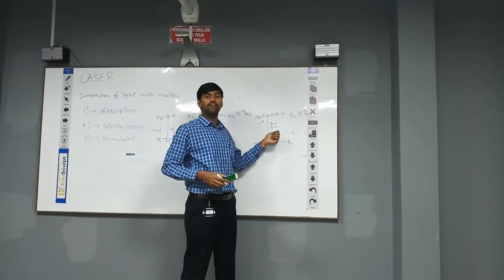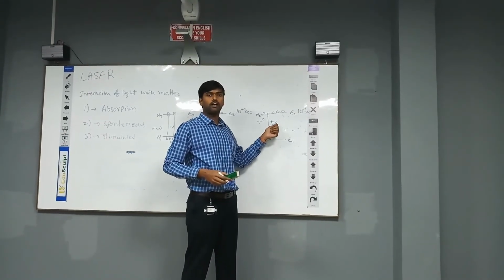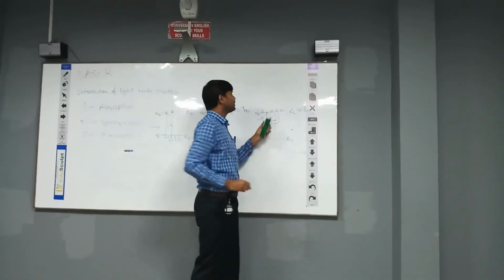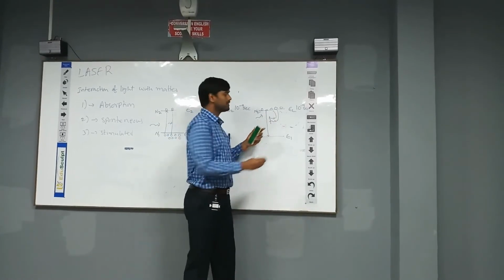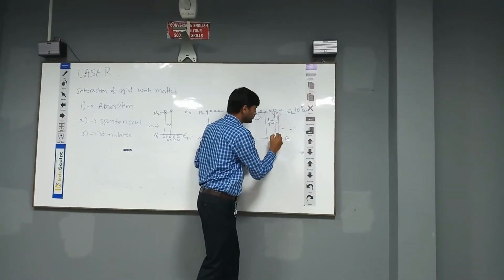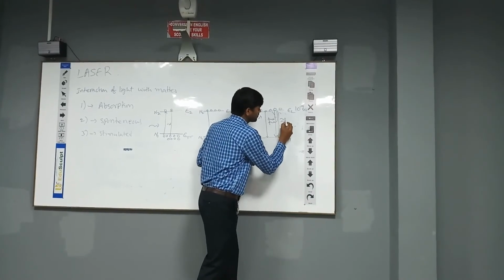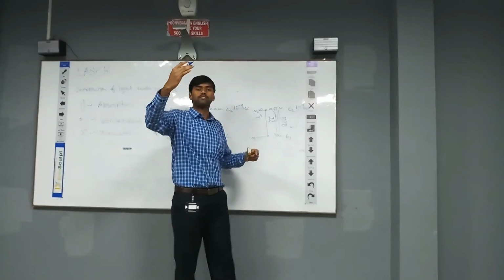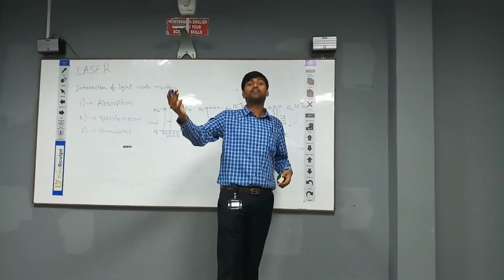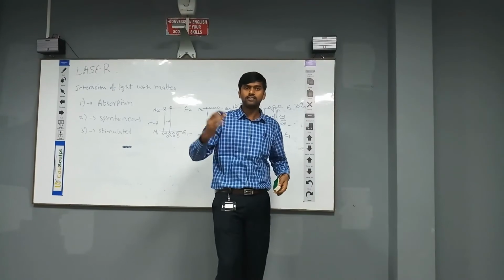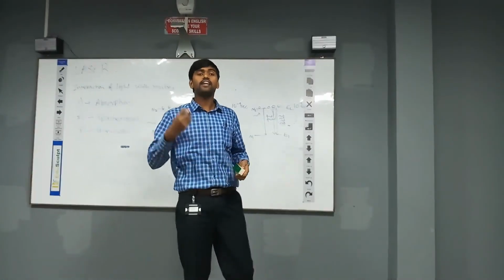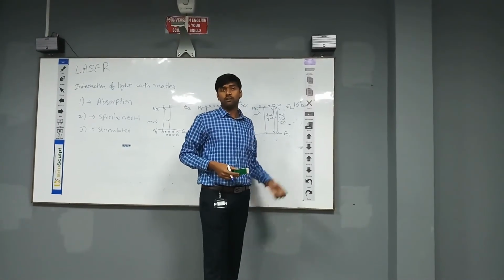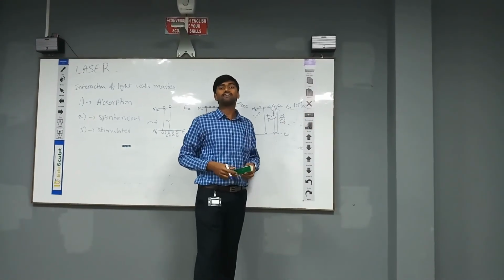Now these two photons hit another two excited atoms, releasing four photons in total. Again these four photons hit another four atoms in the excited state, releasing eight photons, and this cascade goes on so that a very high intensity laser beam is produced from the laser medium, also called the active medium.